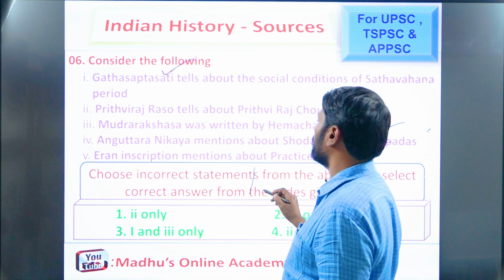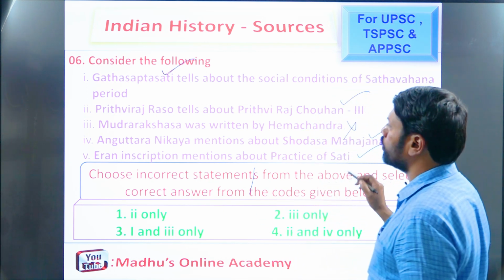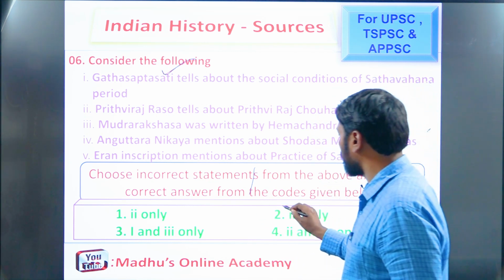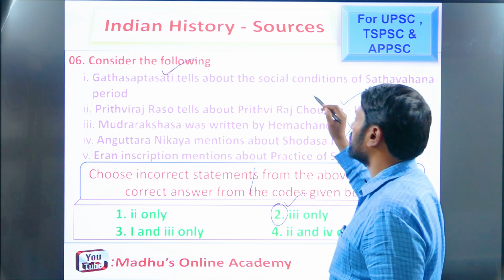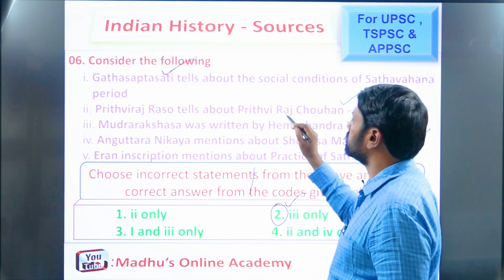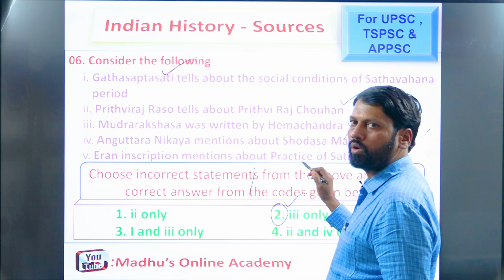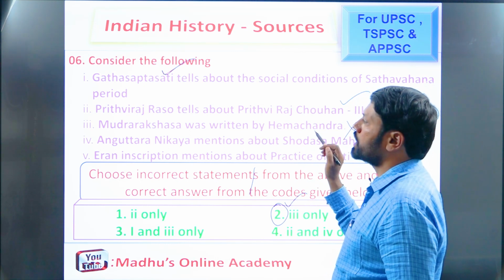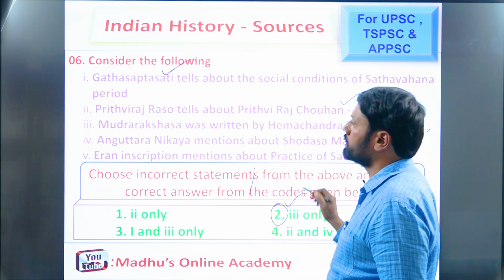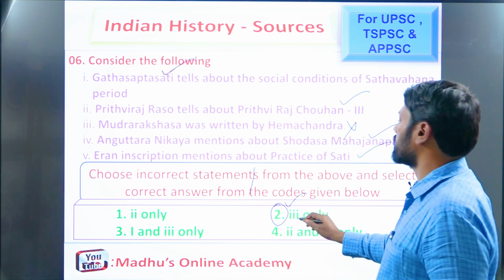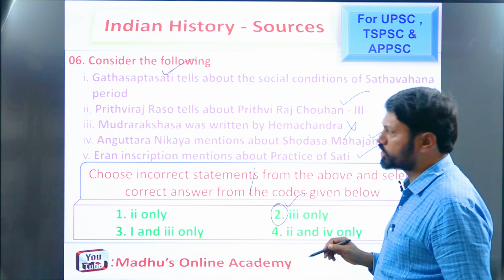So what is the incorrect statement here? Only 3. Where is the 3? In 2. Yeah, so this is the answer. All the statements 1, 2, 4, 5 are right, except 3. So the answer is 3 only, right. So I'll give an explanation about this question.